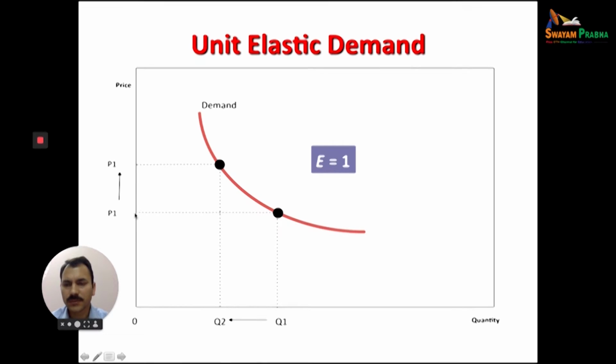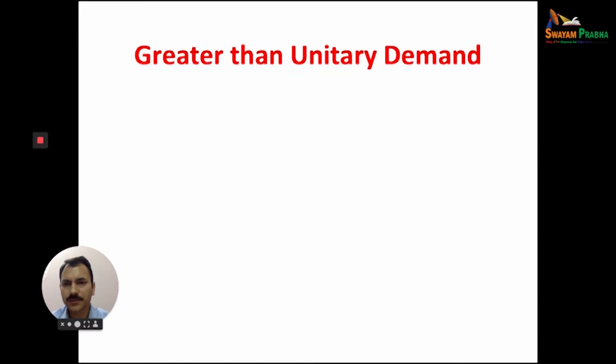This is P to P1, P1 to P2, and there is a decrease in quantity from Q1 to Q2. Equal percentage, equal ratio. This is unit elastic demand, or unitary elasticity of demand.